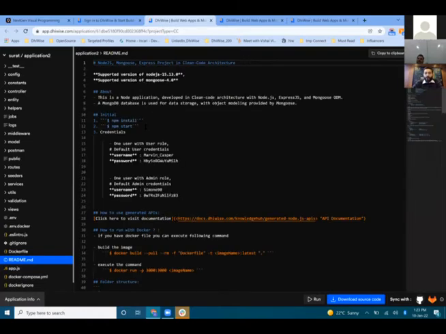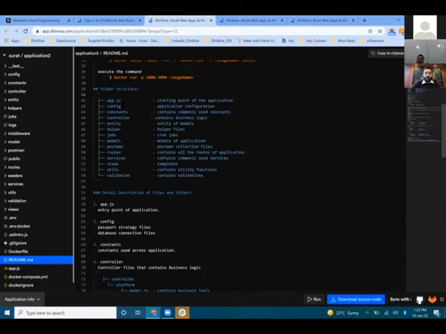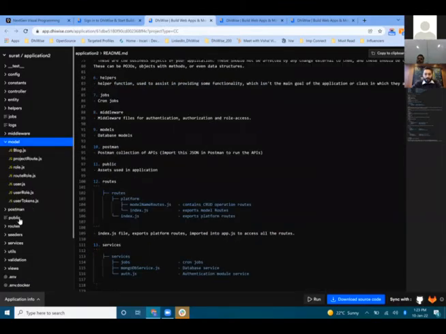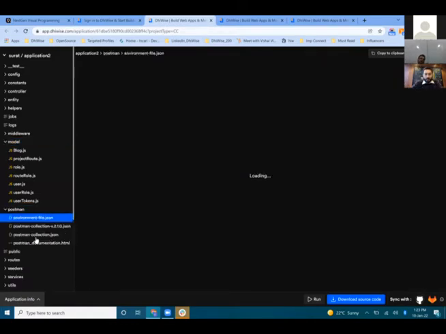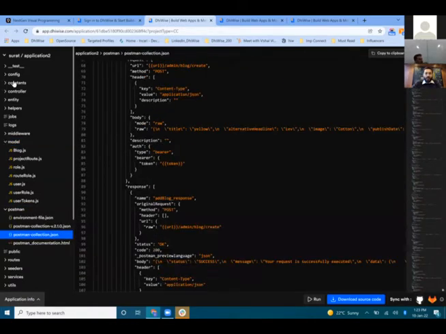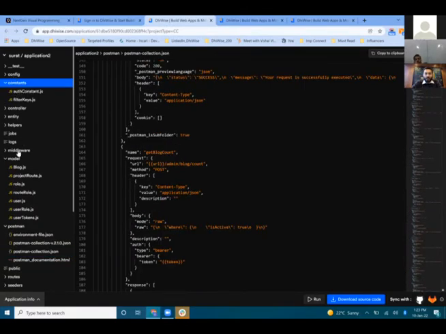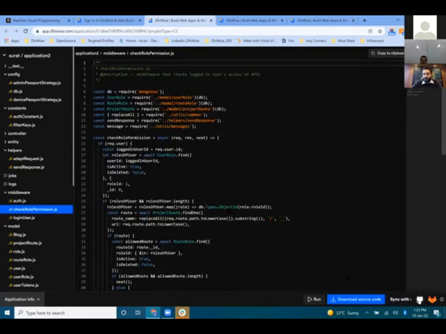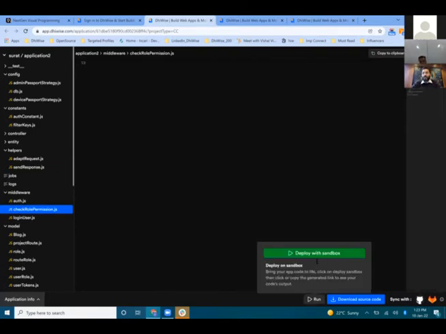And even if you have 100 plus data tables in your database and you want to write the API and everything on the DhiWise platform, it will take only one to five minutes to generate the entire source code. So this is the README file, showing what kind of structure we have: the config file, constant, helper, and everything. We will generate the Postman collections, the entire JSON of my Postman collection, all the constants, controller, config files, log files, middleware, and everything will be auto-generated on the DhiWise platform. And if I want to deploy it, I can directly run it and check on my sandbox whether my endpoint is working or not.